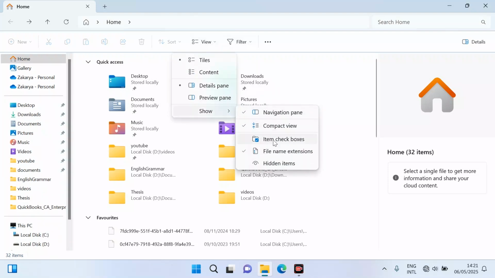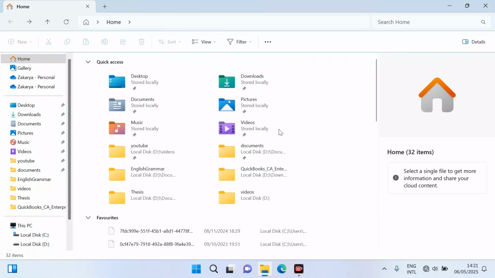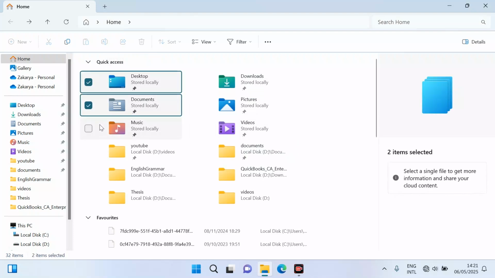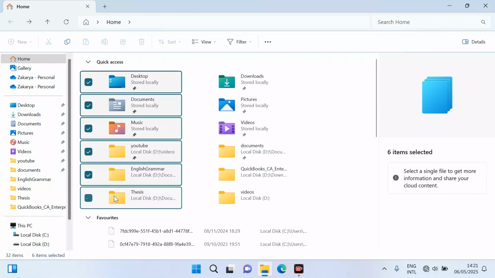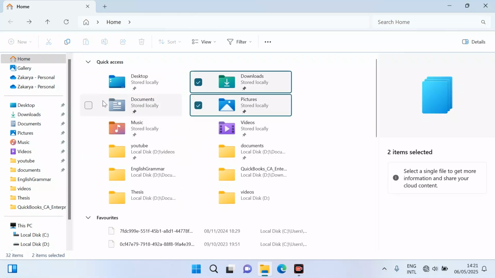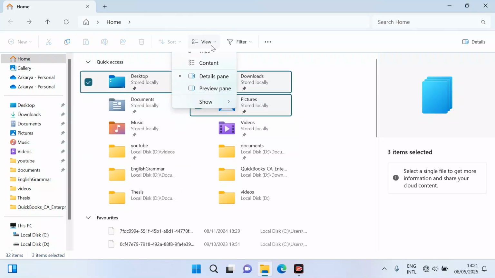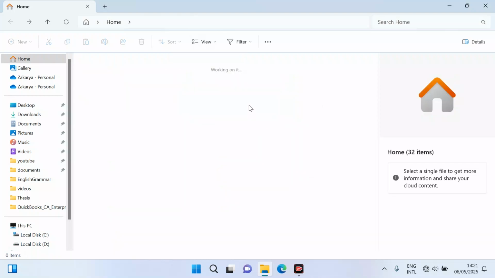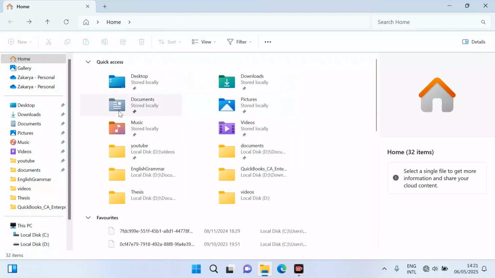After that, we have item checkboxes. If I select this item checkboxes, right now we can have these checkboxes beside our images or beside our files or beside our applications like this. We can select all of them at the same time, like this. So I unselect this checkbox from here. Now the checkboxes disappeared from our files or our applications.